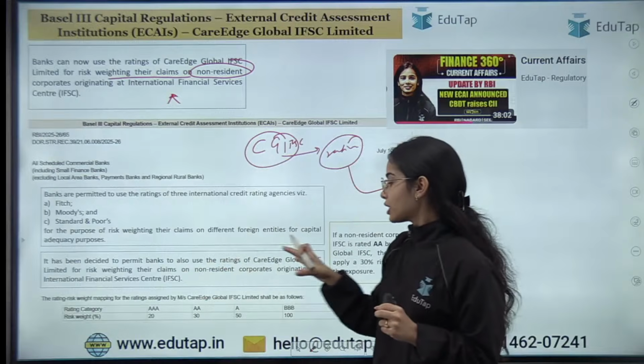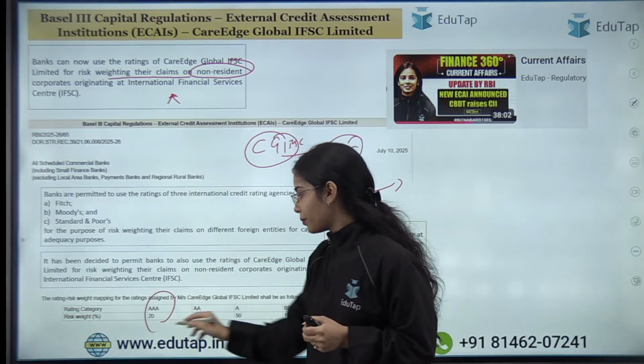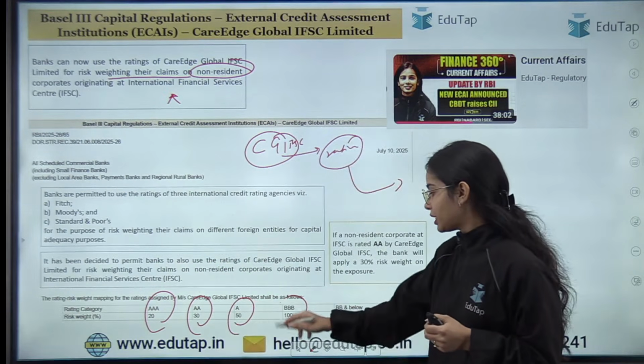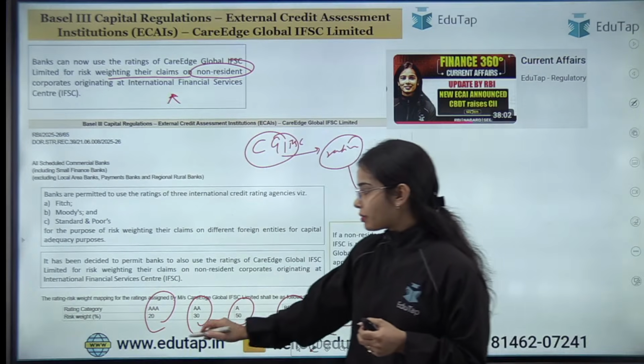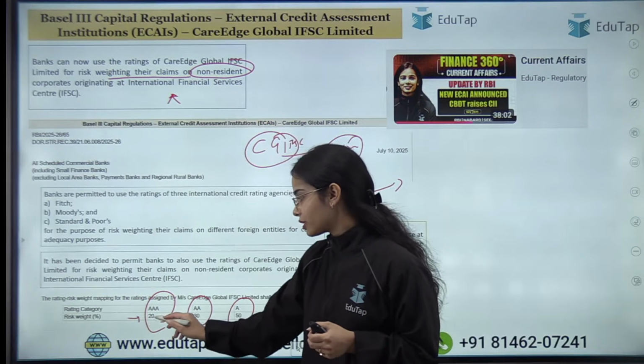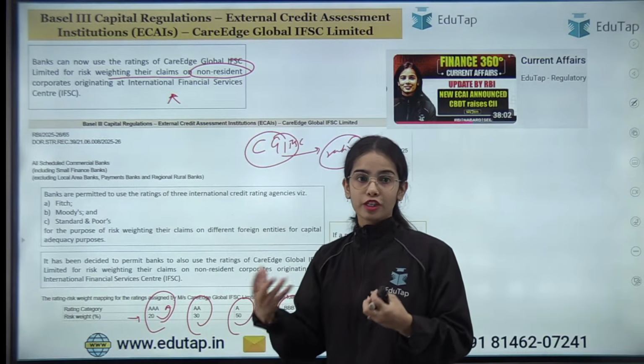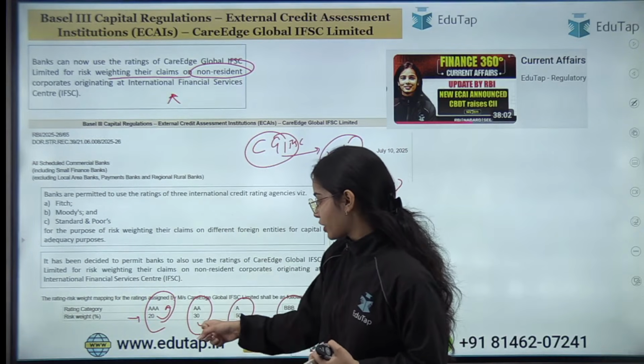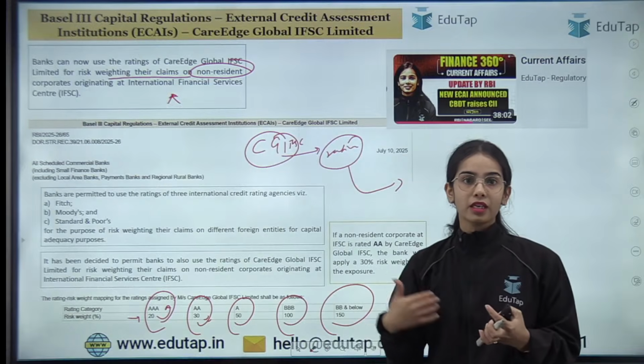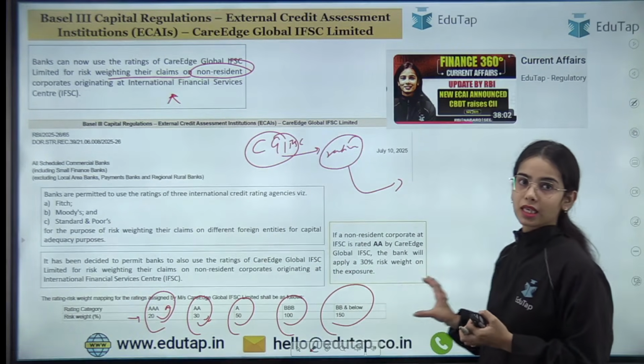This is the idea. Now there are different ratings that can be given: A, BBB, BB and below. Okay, so that means the risk weight has been allocated 20% for the AA instrument, as well as the risk weight of 30% for the ranking of AA. So this is the basic idea.